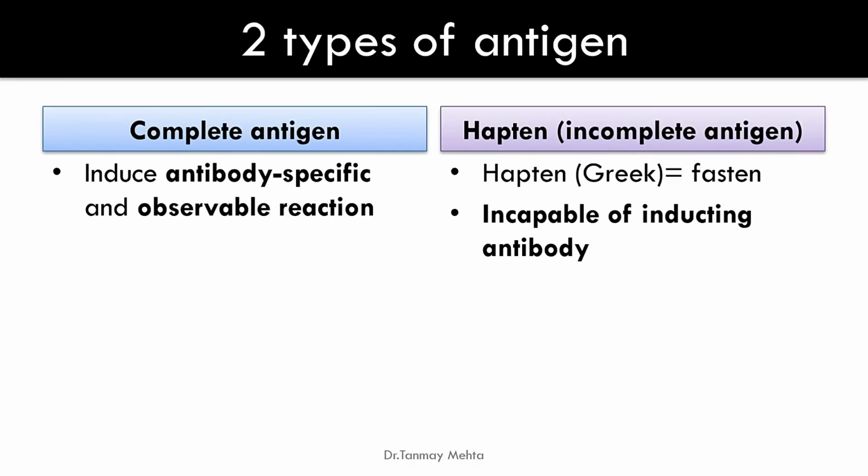There are two types of antigen. First is complete antigen and another is incomplete antigen, also known as hapten. So what is a complete antigen? Complete antigen induces antibody production and it can bind with antibody specifically and in an observable manner. While hapten or incomplete antigen, a word derived from the Greek language, hapten meaning to grasp, is incapable of inducing antibody.